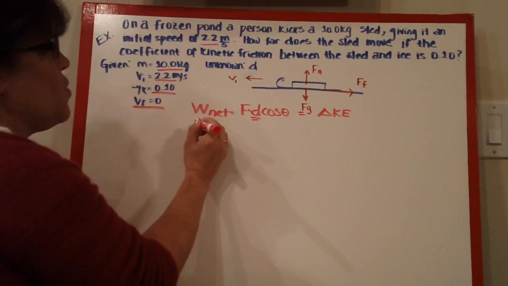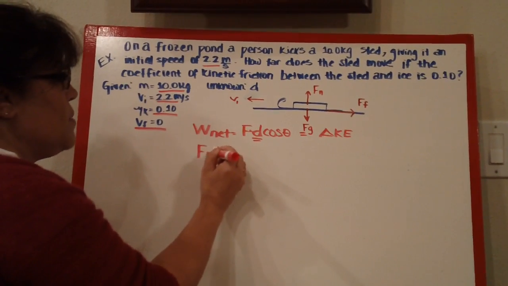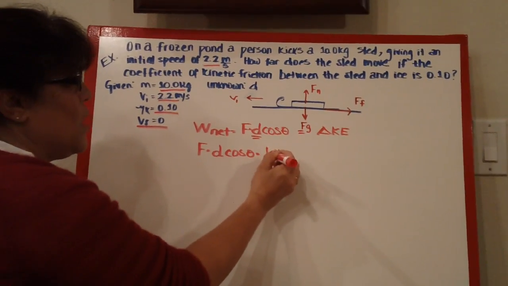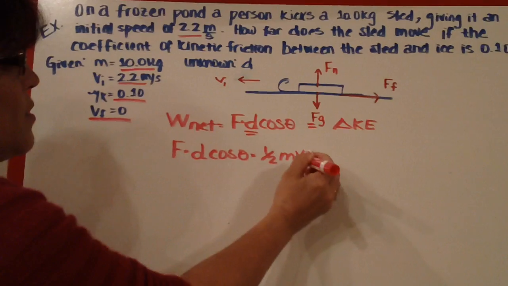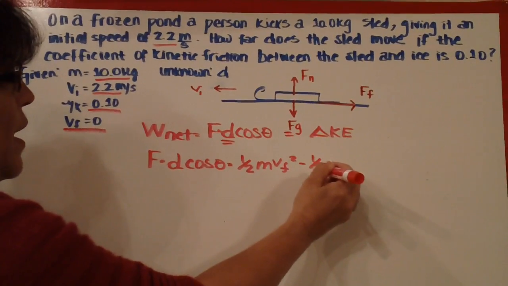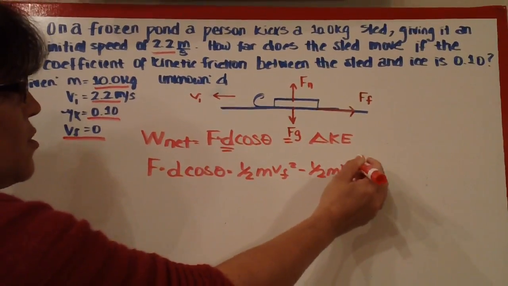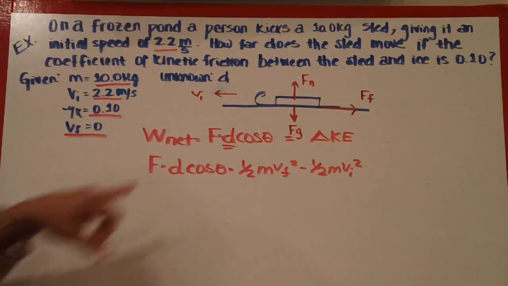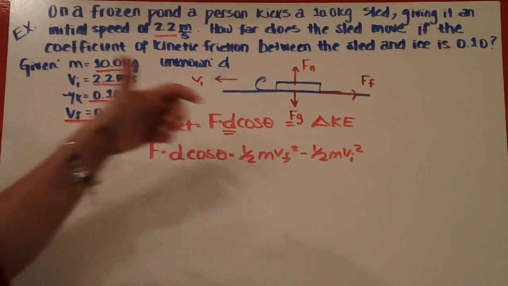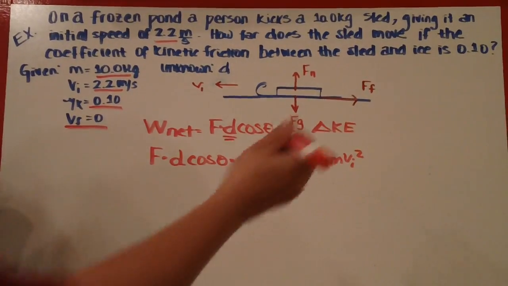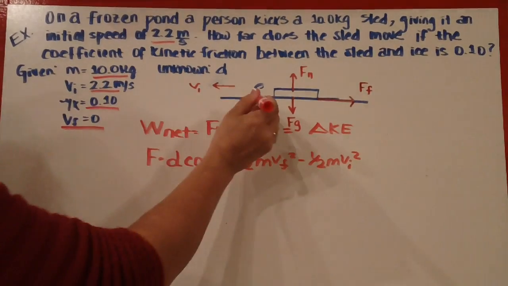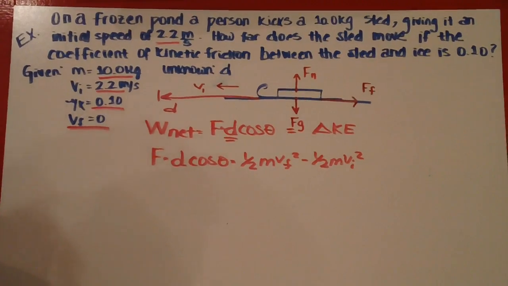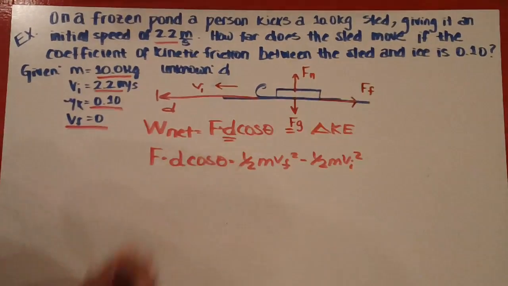Okay, so if I know that the force times the distance times cosine theta is going to equal 1/2 m V final squared minus 1/2 m V initial squared. Okay, so now let's fill some things in. The force that we're interested in has to be in the direction of the displacement. So the sled is going to be moving this way, so its displacement is going to be from here to here. So the only force that is in that direction is going to be the frictional force.